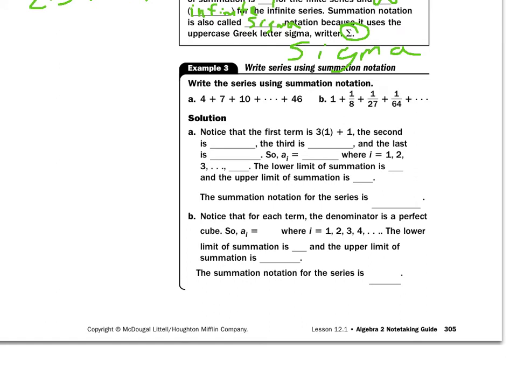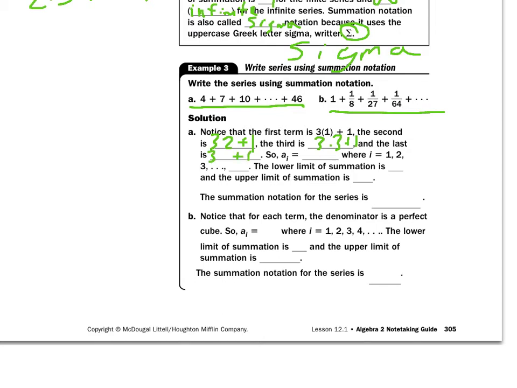In example 3, I have 4 plus 7 plus 10 all the way to 46. And this is finite. It's stopped. This one's infinite. That one keeps going on forever. Notice that the terms: 3 times 1 plus 1, the first term would be that. The second term would be 3 times 2 plus 1, 3 times 3 plus 1, and the last term is 3 times what plus 1?